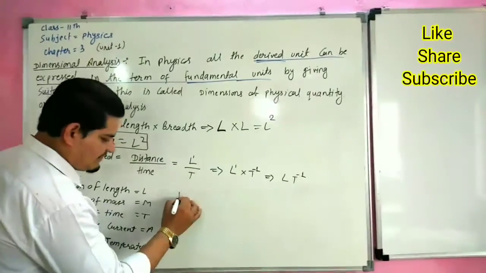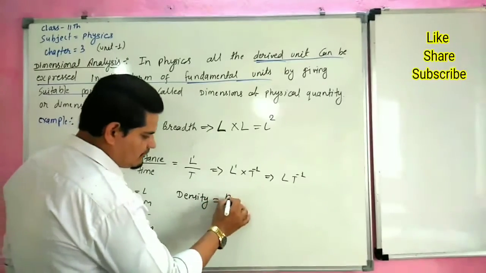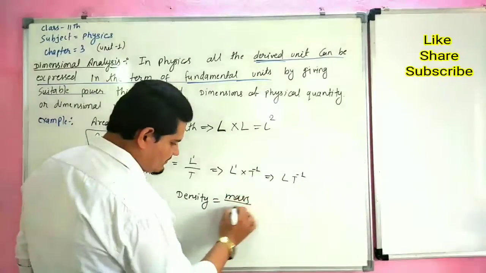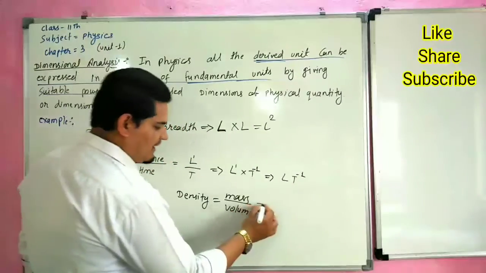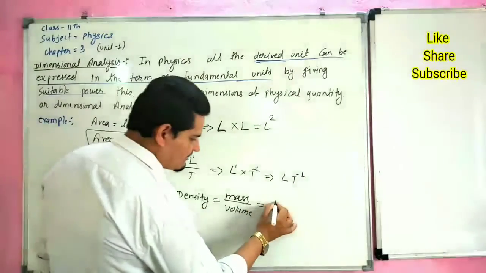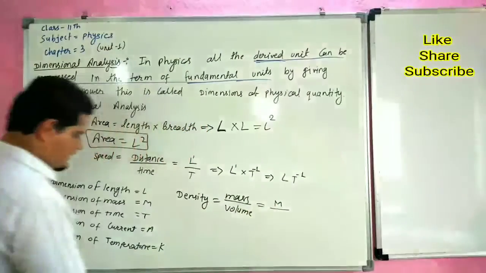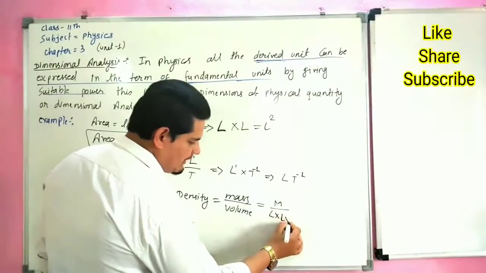For example, density is equal to mass upon volume. The dimension of mass is M. And volume is length into breadth into height.